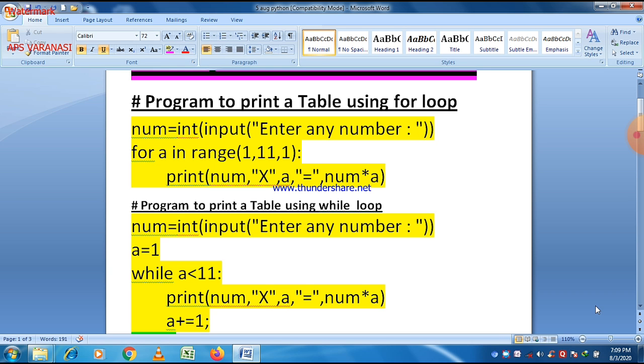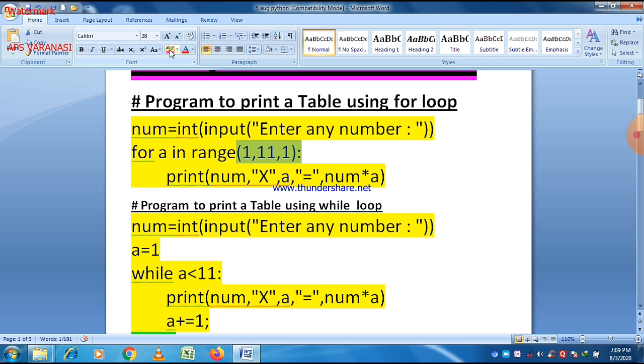So a is equal to 1 is there, and then the checking condition is also given with the while loop, always given with the while loop. You can see that while a is less than 11, because the last value is 10 and we multiply the number by 10. Any number for which we want to print a table is initially multiplied by 1, and the last multiplication we perform is by 10. Then there is a print statement, which is the same as in the case of the for loop, so there is no change at all.